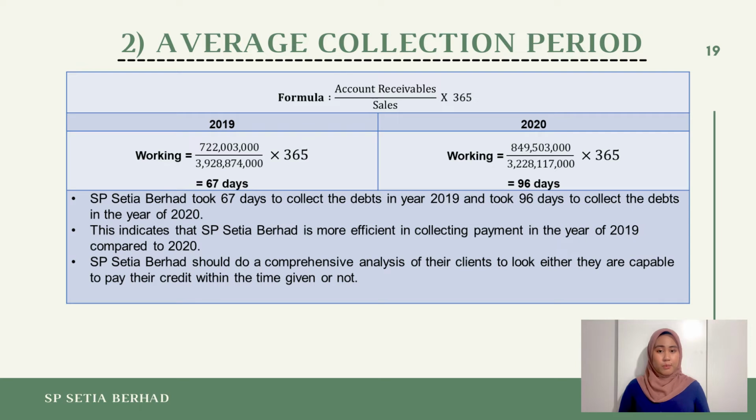The formula to compute this ratio is by dividing the account receivable by the sales and multiplying by 365 days. As shown in the slide, the average collection period for SP Siti Berhad in 2019 is 67 days. In 2020, SP Siti Berhad took 96 days to collect its debts. This indicates that SP Siti Berhad is more efficient in collecting payment in the year 2019 compared to 2020.